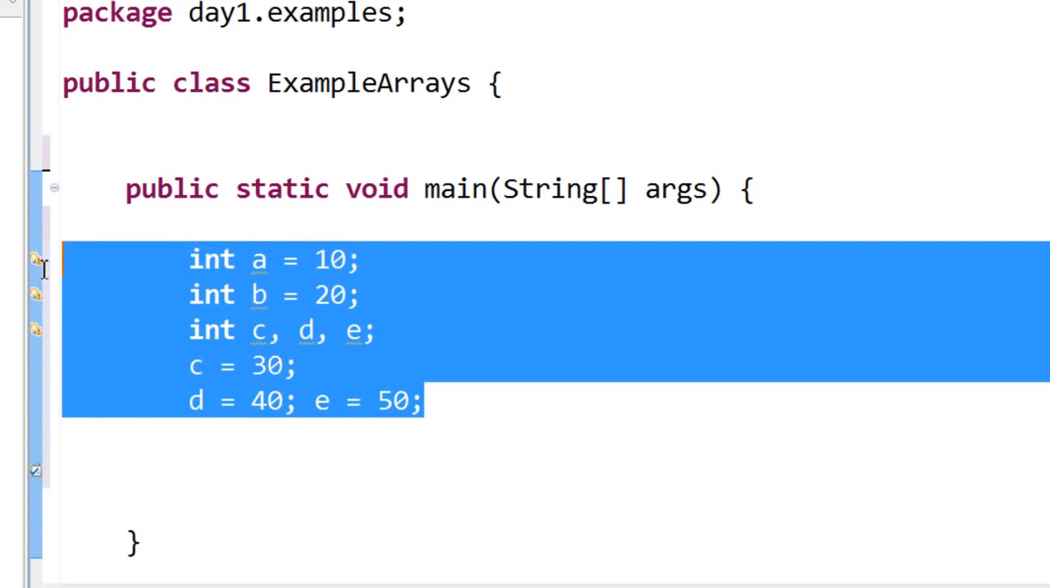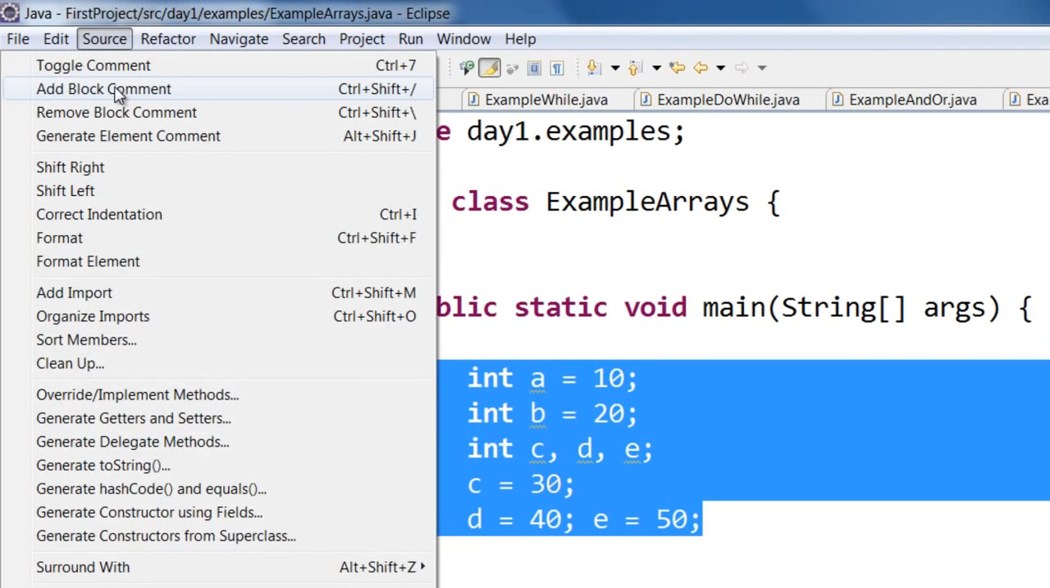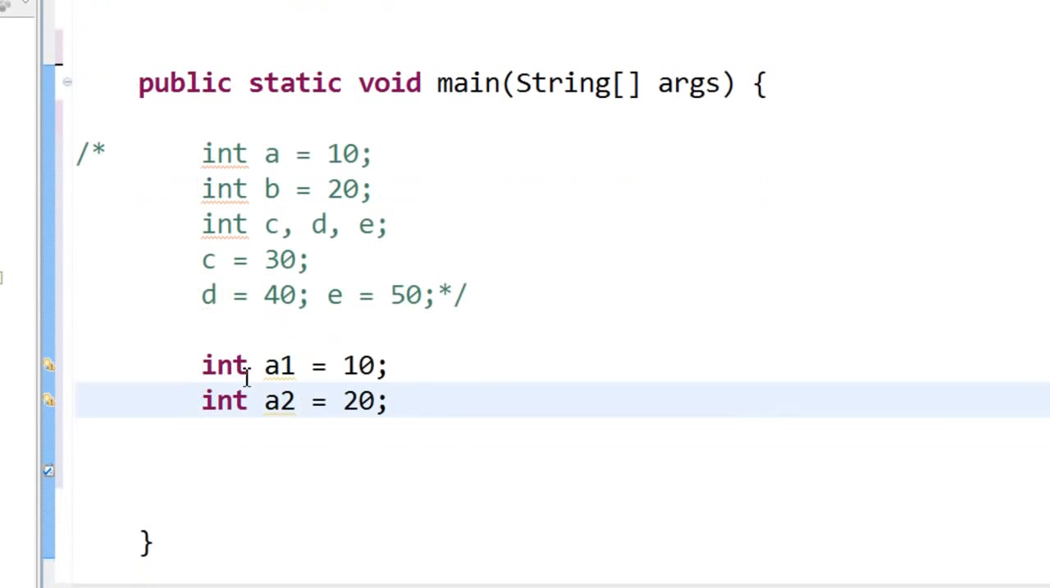So let me comment out this block of code. To comment out this block of code, you can just select it, click on source, and then say add block comment. So this whole thing will be blocked. So here I have int a1 equal to 10, a2 equal to 20. Like this I can declare all the numbers, but this still does not look efficient.